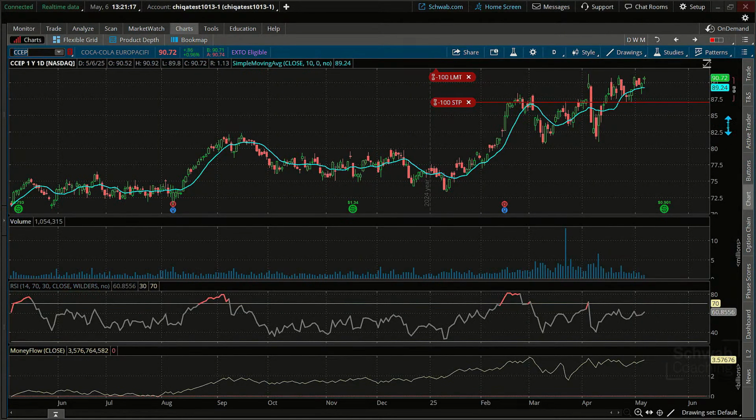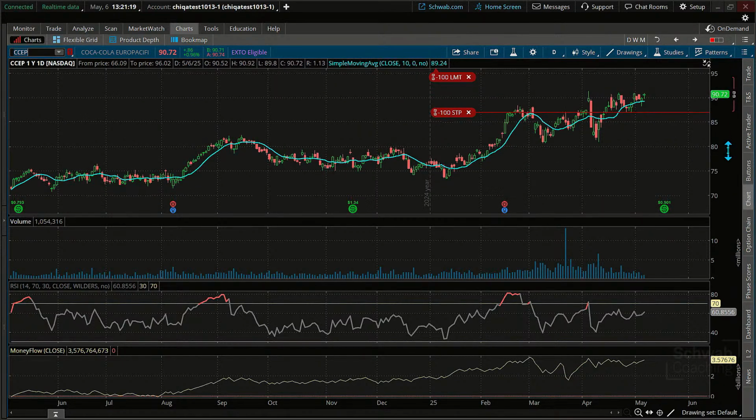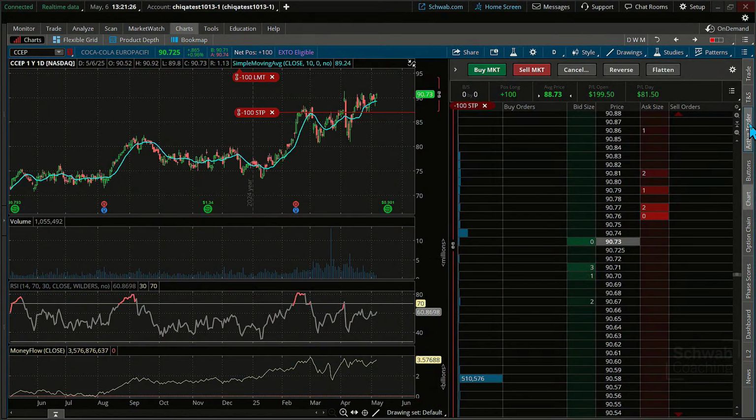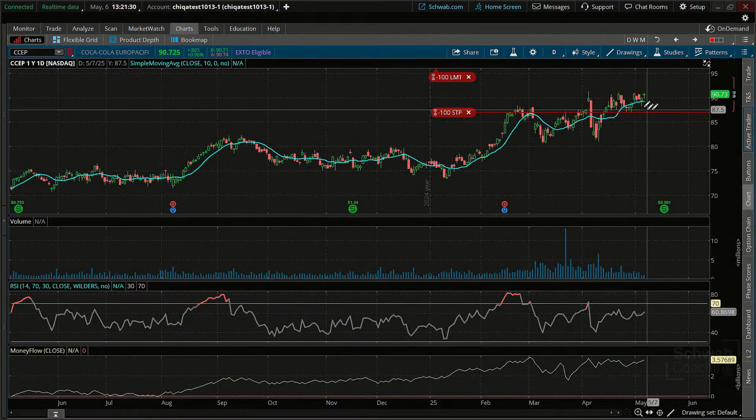Okay, so a couple of things going on with CCEP. Now, it too is right at resistance. We have 100 shares here. I'm going to look at this now so we can keep tabs on it. So this one's up also about 200 P/L from open. It's only gone up a couple $100.